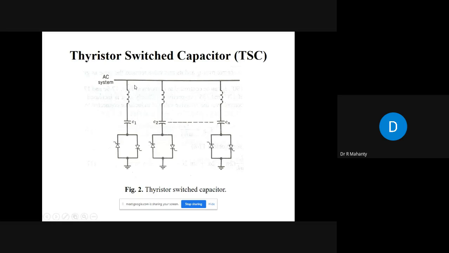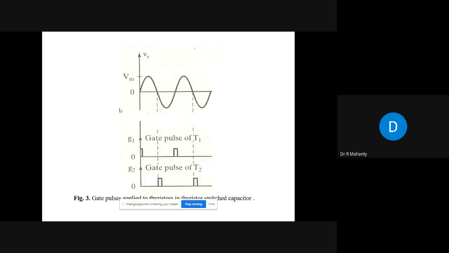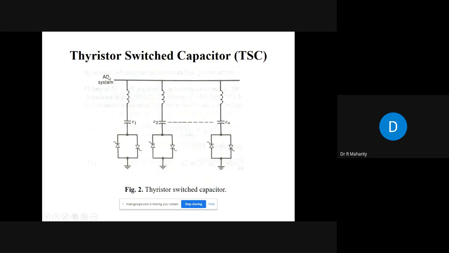This inductor has nothing to do with reactive power compensation. The purpose of this inductor is that if you have not detected the zero crossing exactly, suppose you have the zero crossing here, but in your calculation, using some digital circuit or analog circuit, your calculations are not exact. So instead of 0 degree, suppose you are turning on the capacitor at 5 degree or 10 degree. So there is a small current flowing in this circuit. To take care of that small current, we have inductors connected in series with the capacitors.